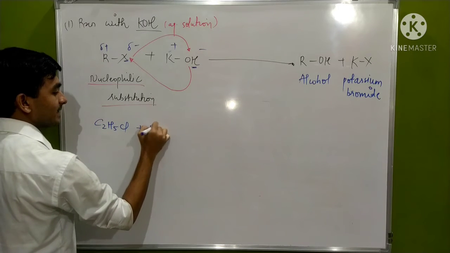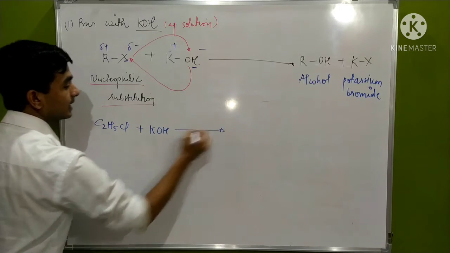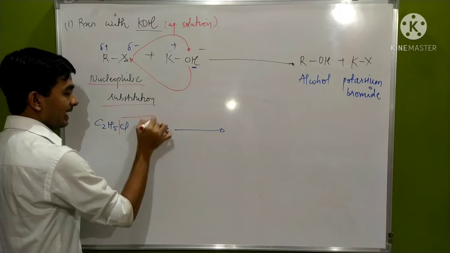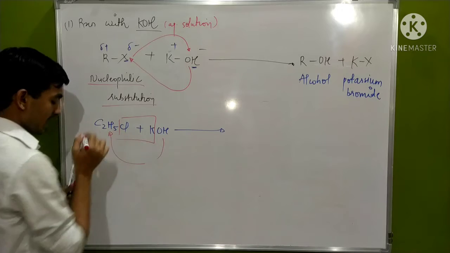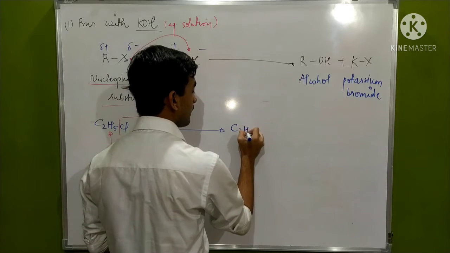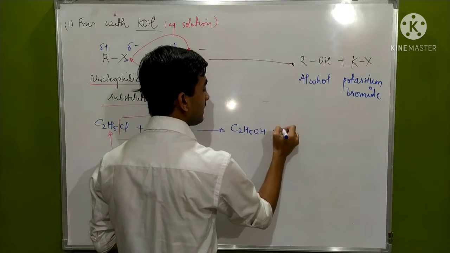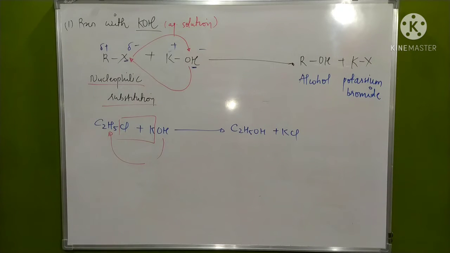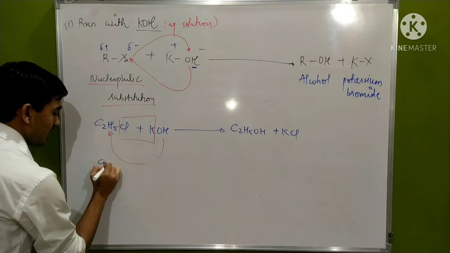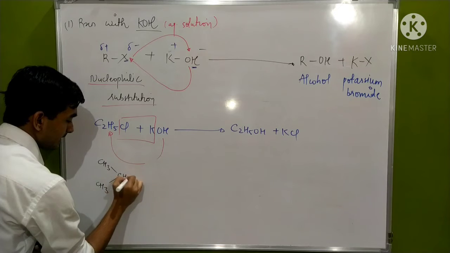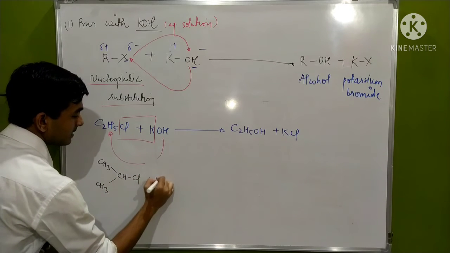C2H5Cl plus KOH. What will go further? The Cl will go with K, leaving OH for the ethyl group. The product will be C2H5OH, forming KCl as a byproduct. Let's take another example: CH3CHCl plus KOH.